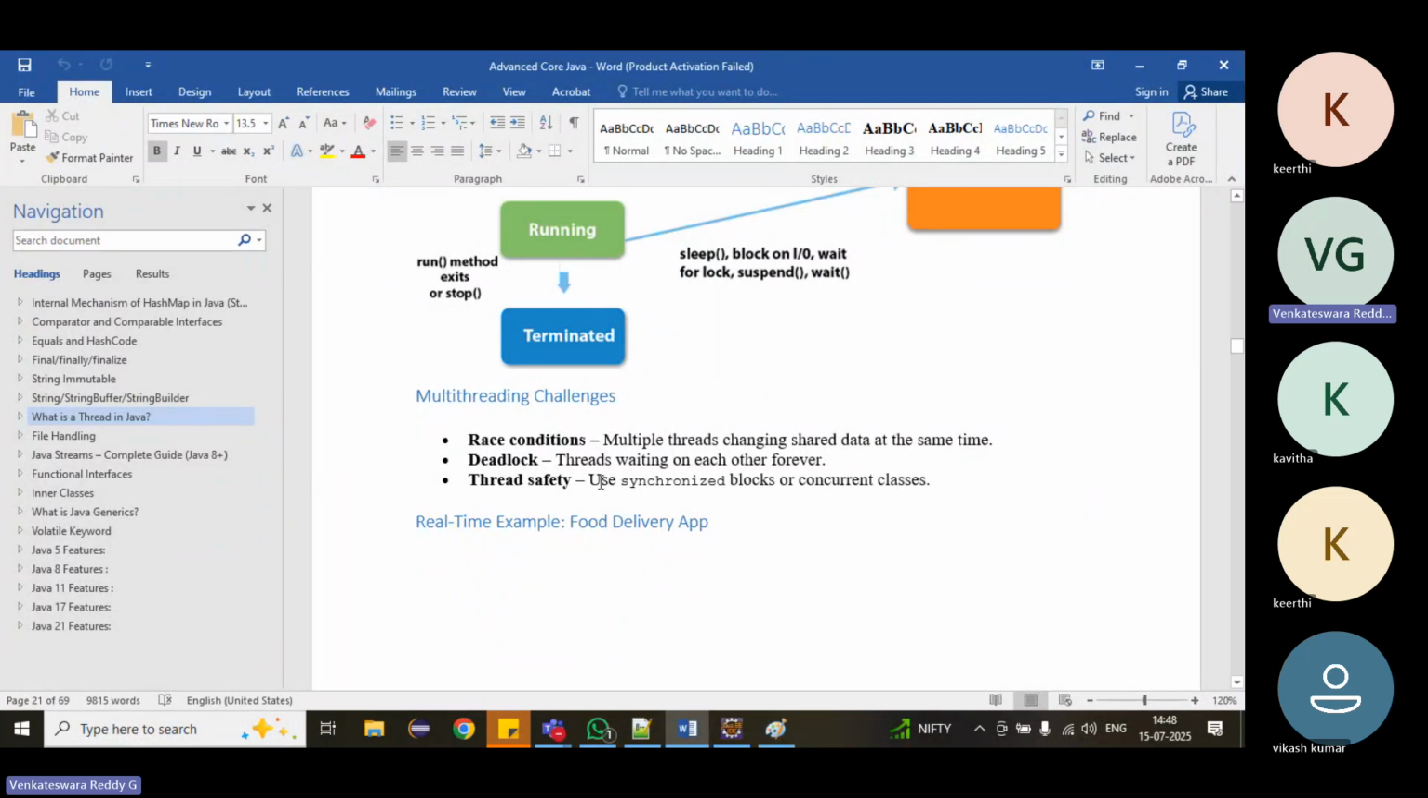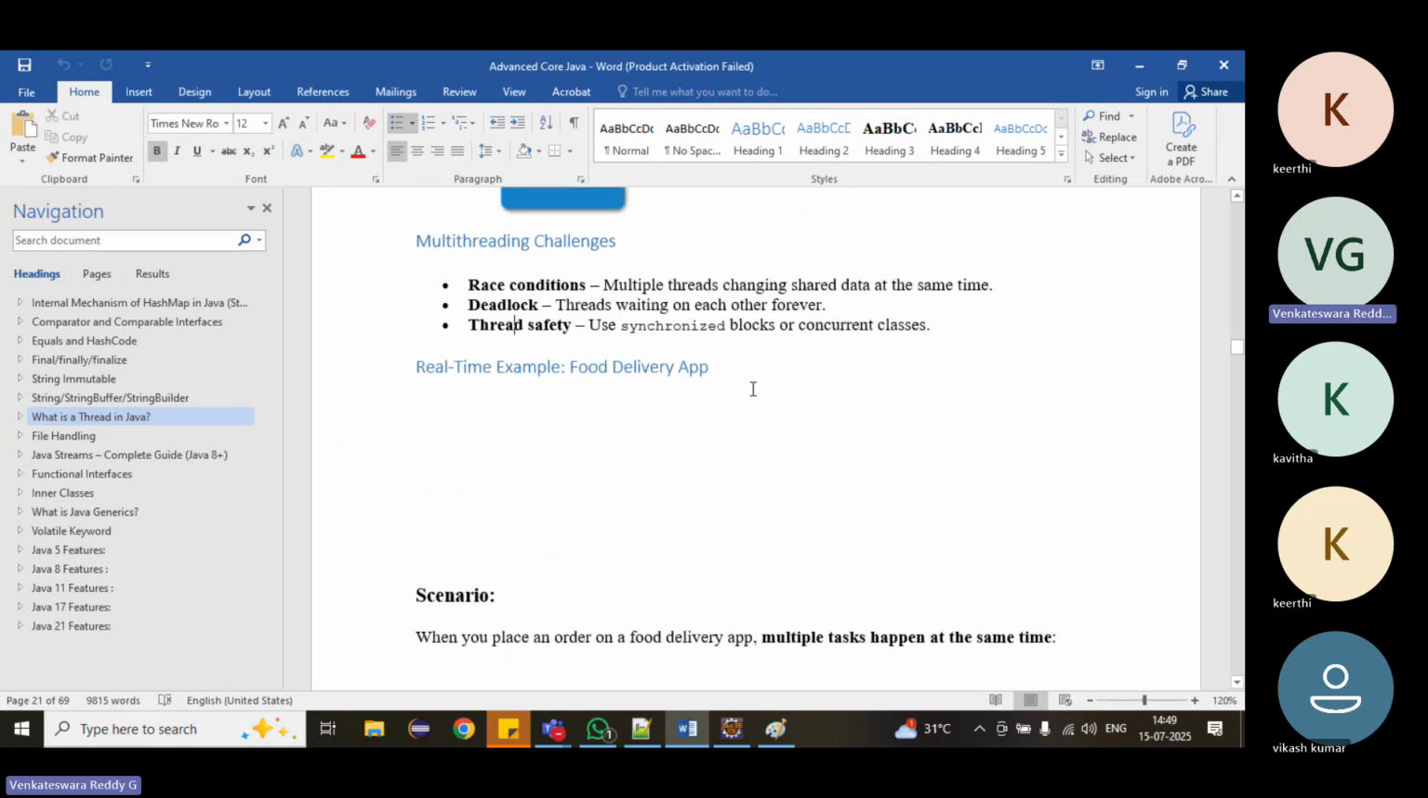Thread safety: use synchronized blocks or concurrent classes to make it thread safe. Whenever multiple threads are updating or deleting the same resource, there can be an issue. Retrieval, there is no issue. But only while updating we will get an issue. In that case, to avoid a race condition, we will use the synchronized keyword, synchronized methods, or synchronized blocks.